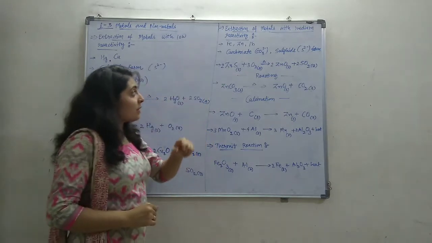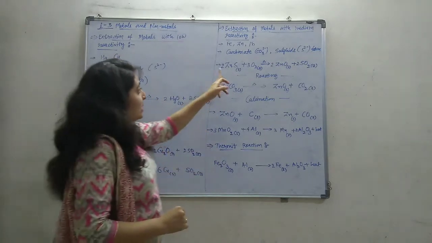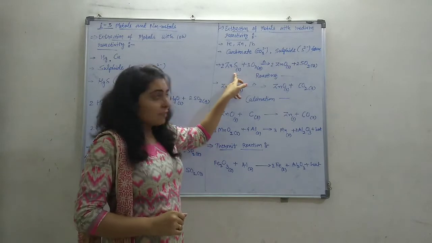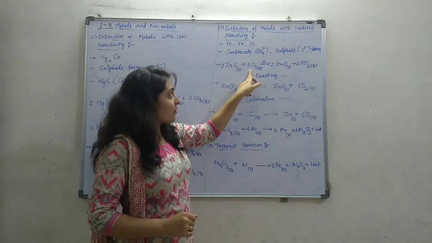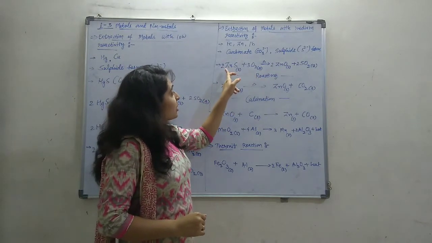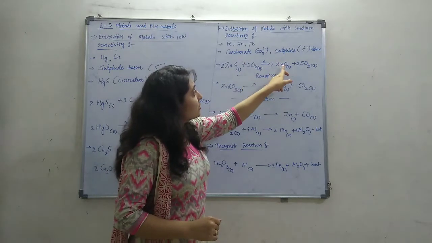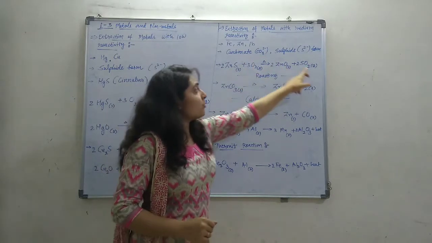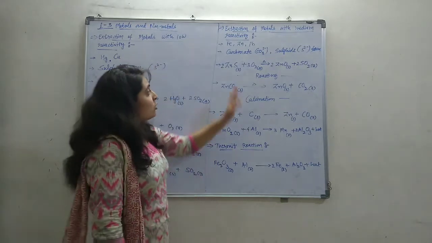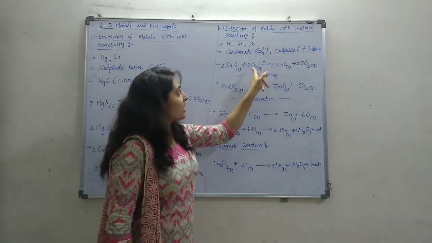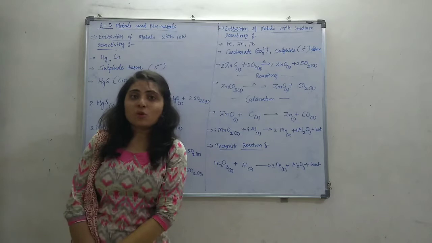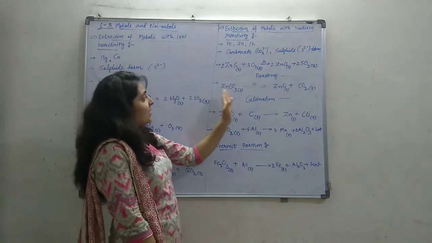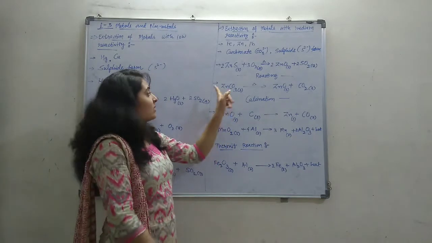We can take one example, zinc sulfide. Zinc sulfide, heated in the presence of air, converts into zinc oxide, ZnO, and SO2 gas is released. Right? So that is the conversion of sulfide to oxide in the presence of air. Now in calcination, carbonate to oxide.